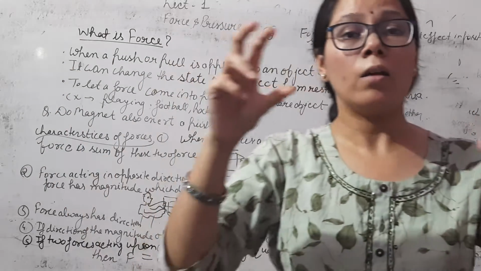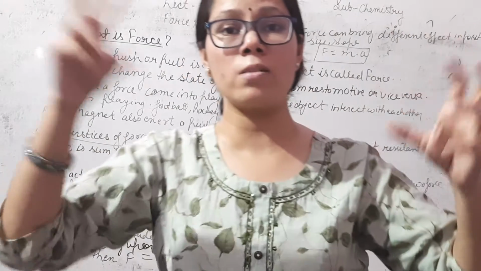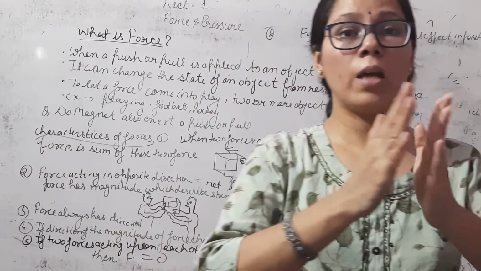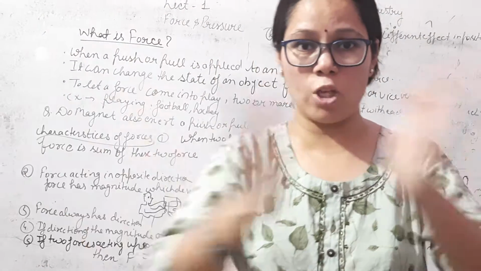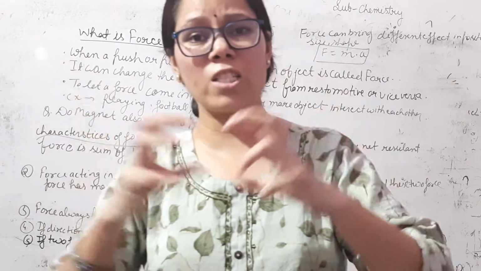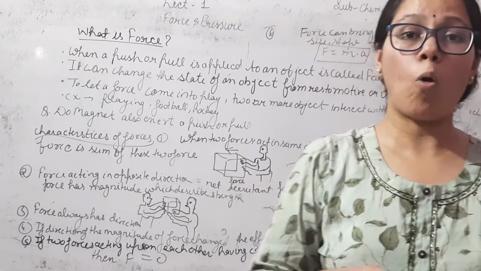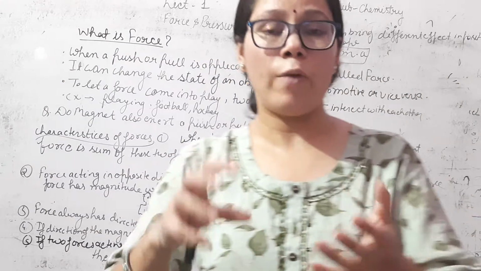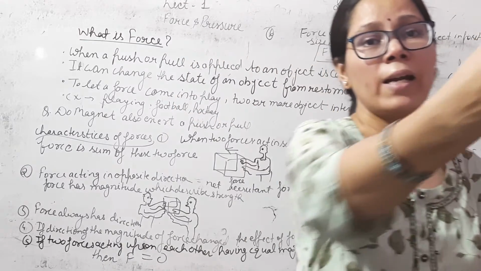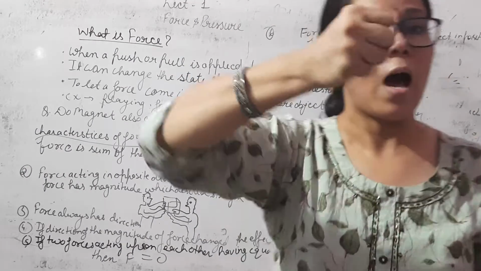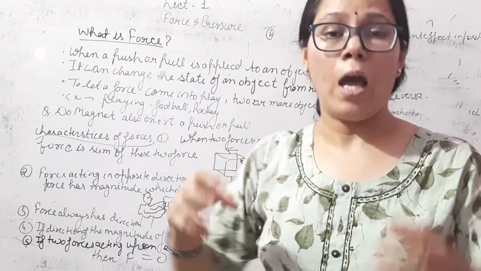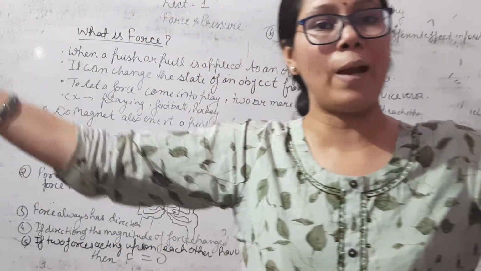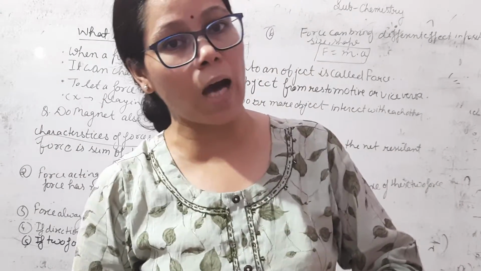We can also say a magnet has two poles, north pole and south pole. When like poles come near each other, they repel each other. This is also a force. So a magnet also exerts push or pull. When an iron piece comes in contact with a magnet, the magnet attracts the iron piece towards itself. When two poles of magnets come together, they repel each other. So a magnet also exerts force.